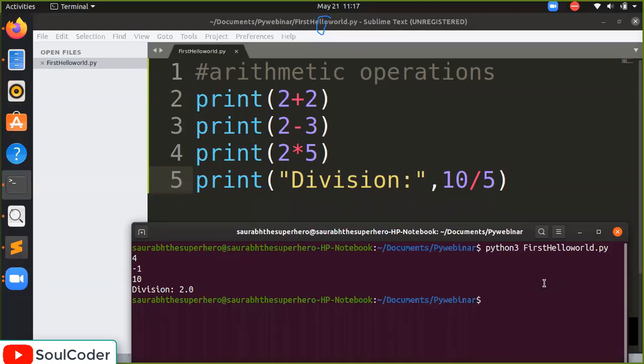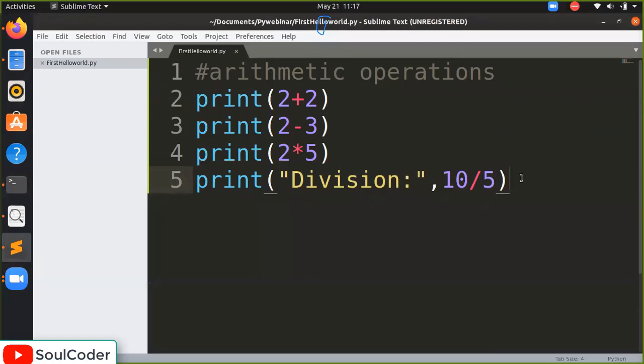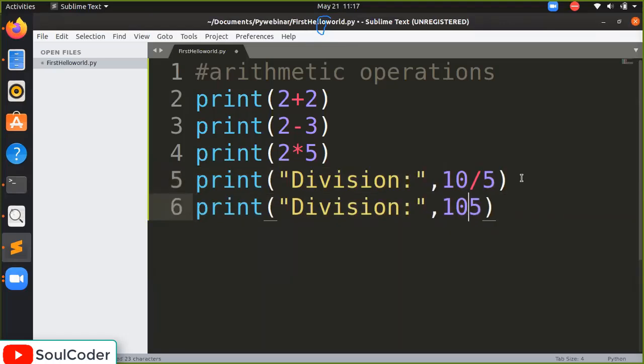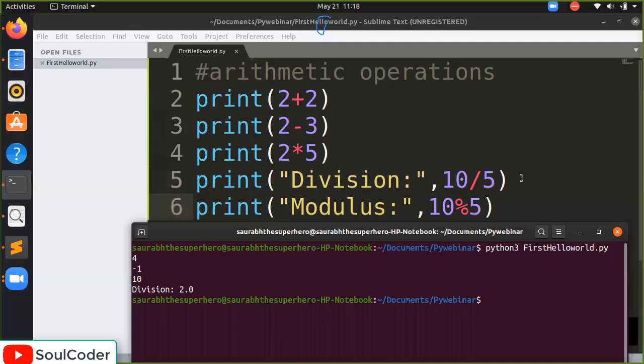What if we want the modulus? For the modulus, I will copy the same sentence here, and you have to use the percentage symbol, and this will be the modulus. I'm going a little slow here. So grasp what it is really.